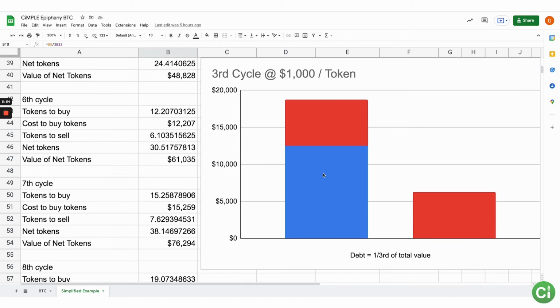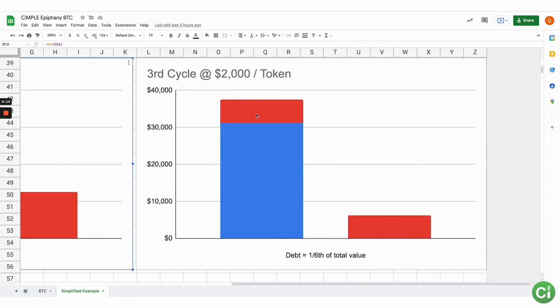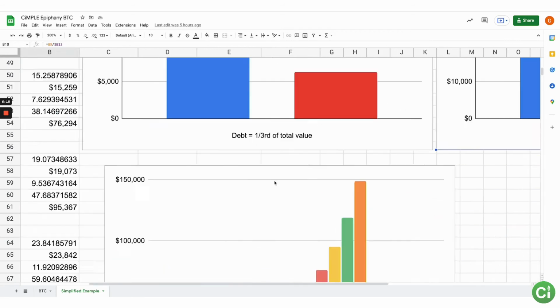Real quick on this third one, just to cover it, same thing, buying 1/3 of it. When it drops to 1,000, the tokens that we had, the 12.5 tokens worth $1,000 each would be 12,500, right? Half of that, take the loan, same thing, okay? Pay it off, okay? And then you have a net value of 31,250. So let's go through what 10 of those looks like.